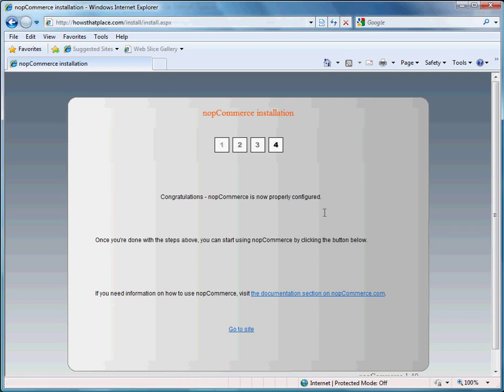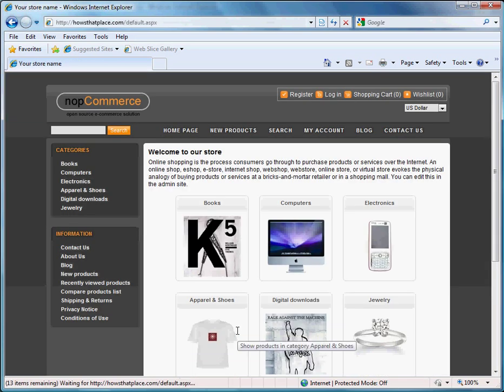And there you have it. Your nopCommerce is now ready to go, and we can click Go to Site. There you have it. Your new storefront is ready to go.